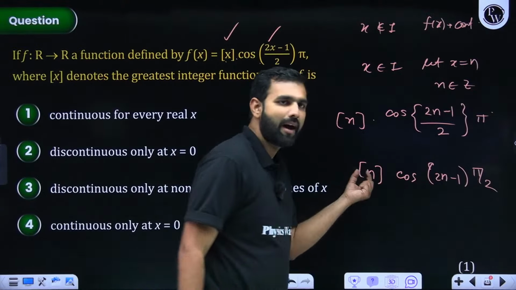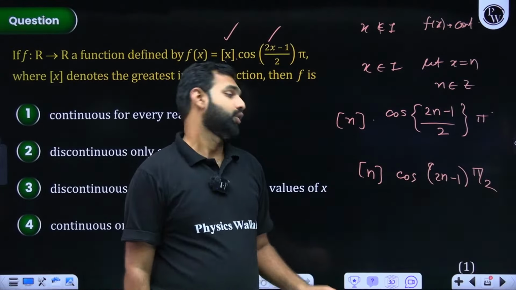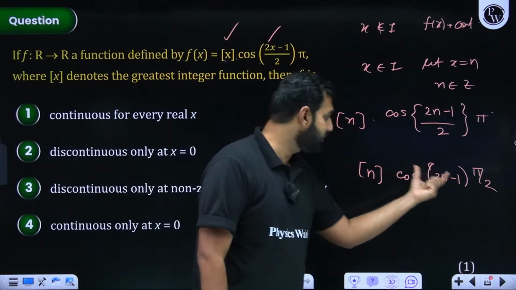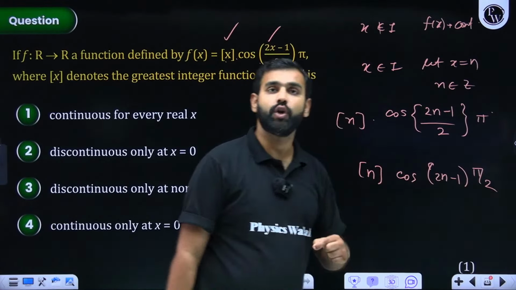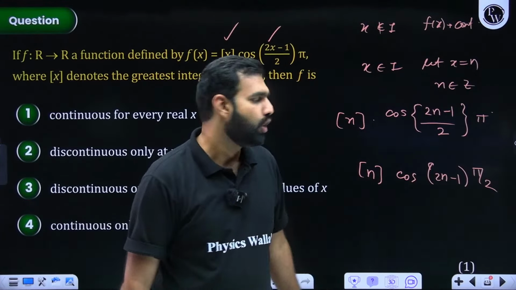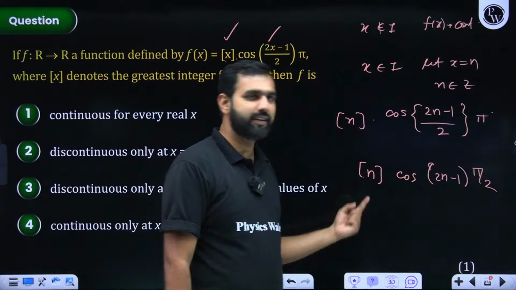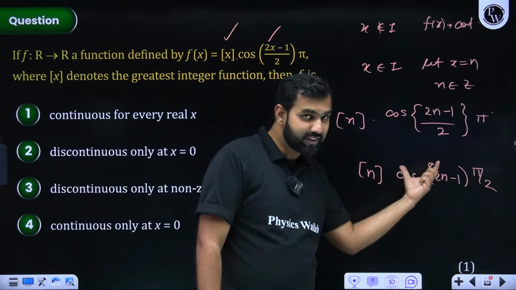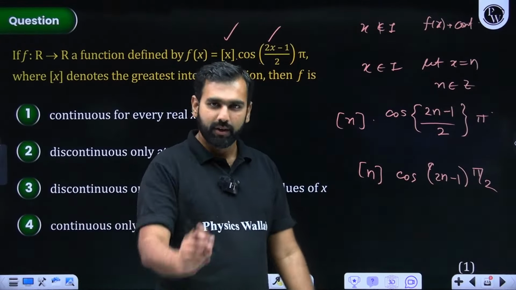So this could have been showing me discontinuity, but this is becoming 0. Why? Because any odd multiple of pi by 2, when taken inside the cos, when you take the cos ratio of any odd multiple of pi by 2, it becomes 0. So 0 into anything is 0, and because of this becoming 0, it is again continuous at the integral points as well. Did you understand the catch?